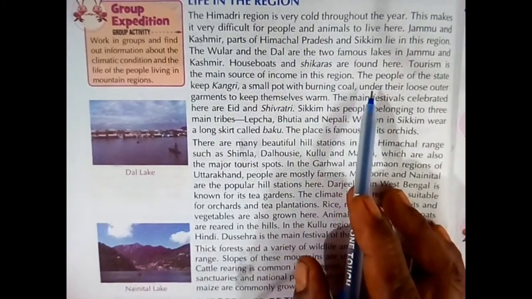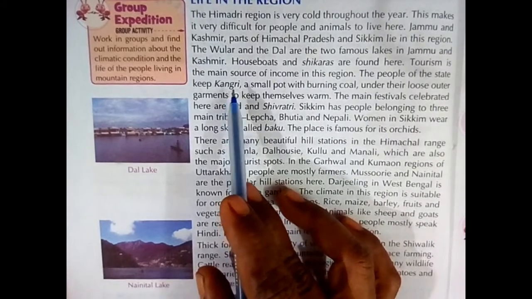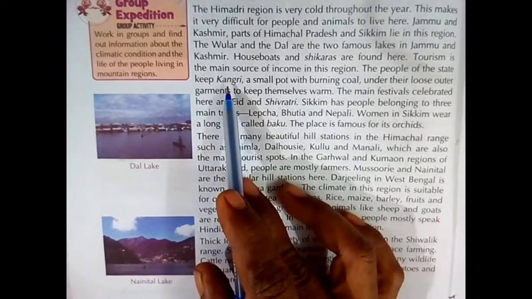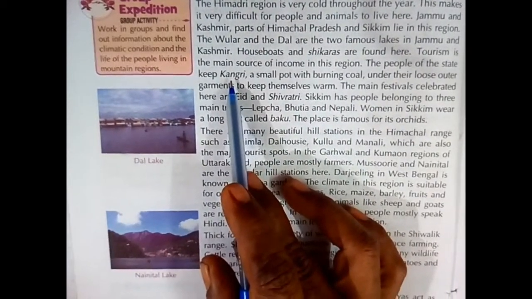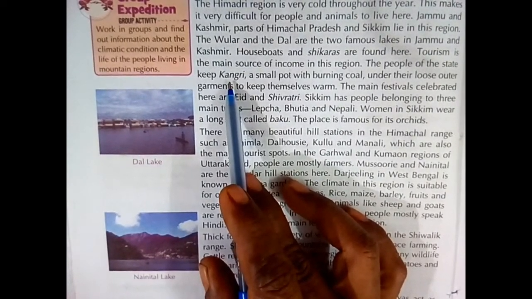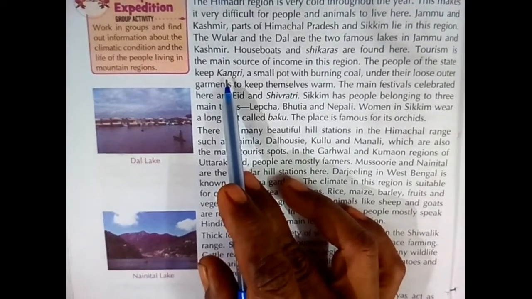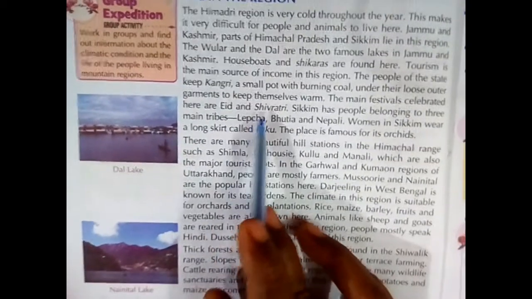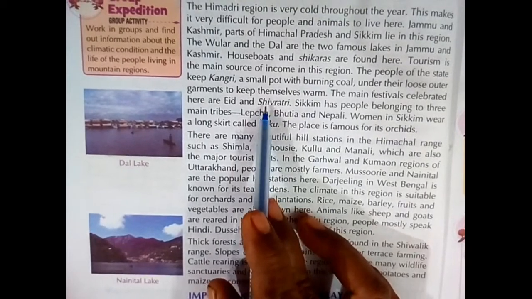In that area people keep a kangri. Kangri gives warmth. What is the kangri? Do you know, children? A kangri is a small pot with burning coal. It gives warmth. Eid and Shivratri are the main festivals in the Himadri region.